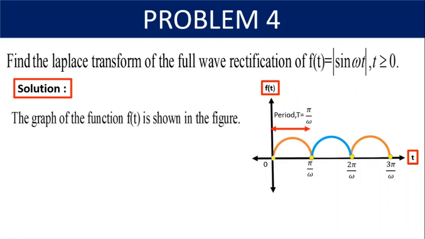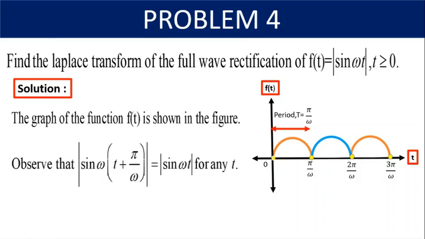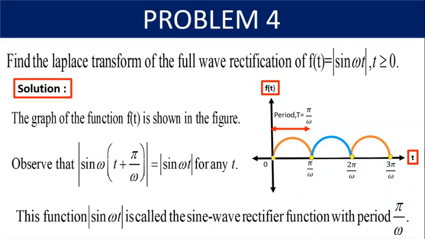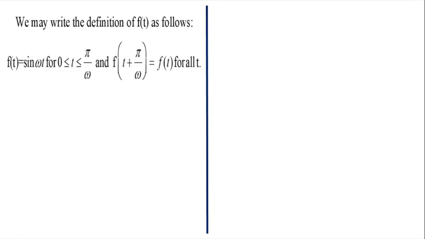So the graph of the function f of t is shown in the figure, and we observe that modulus of sine omega t plus pi by omega is equal to modulus of sine omega t for any t. So this function modulus of sine omega t is called the sine wave rectifier function with period pi by omega. Now we may write the definition of f of t as follows. F of t is equal to sine omega t for 0 less than or equal to t less than or equal to pi by omega, and f of t plus pi by omega is equal to f of t for all t.